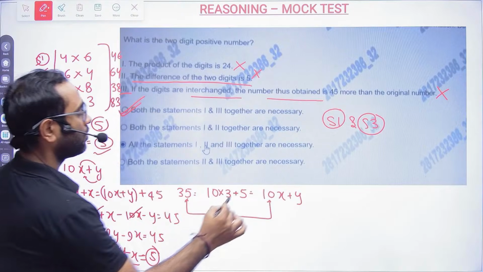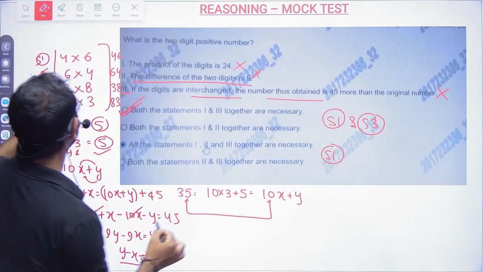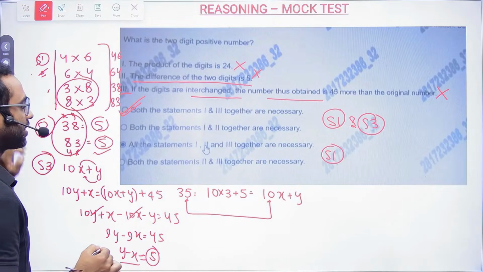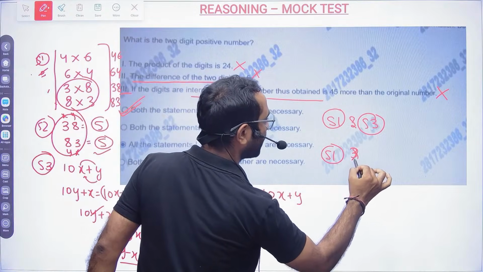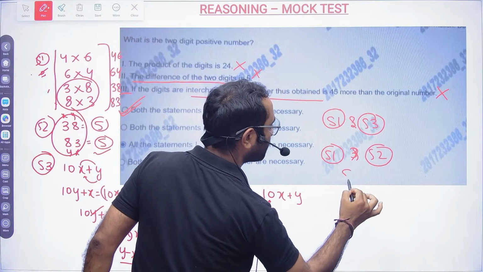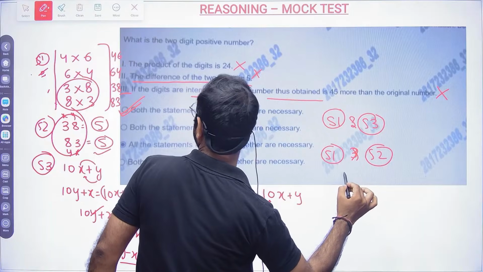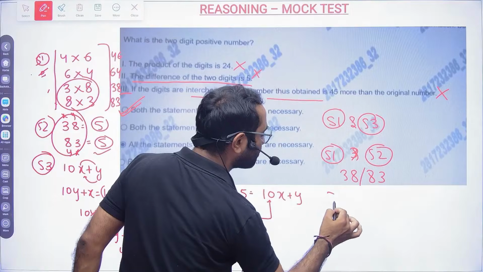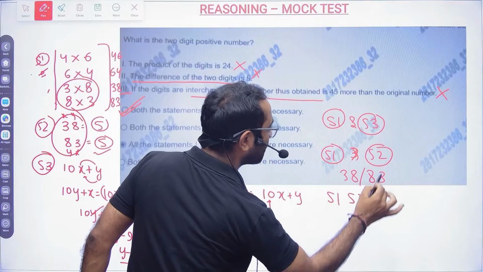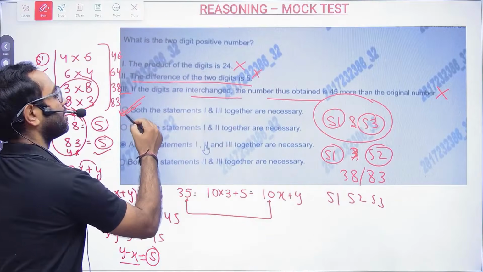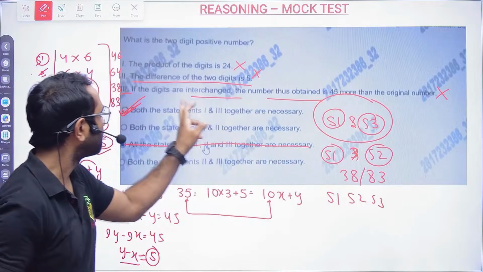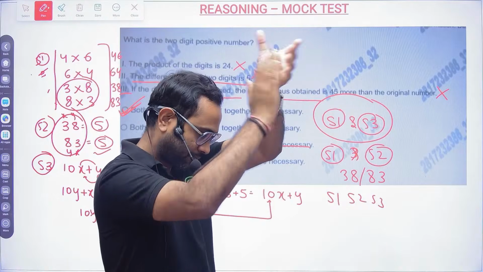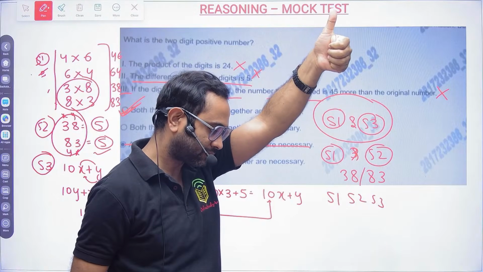Now 1 and 2, if I take them, I will not be able to decide between 38 or 83. And I don't have to combine all three because I am able to get the answer using 1 and 3 only. Is it clear for everyone?